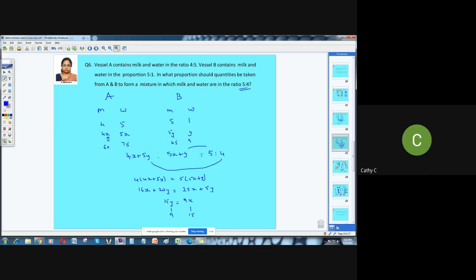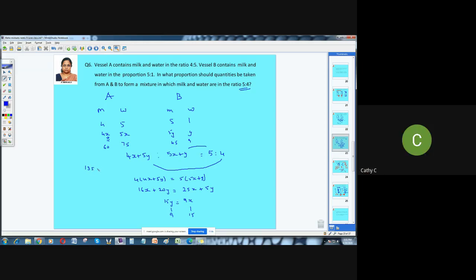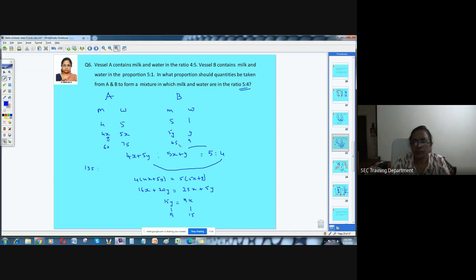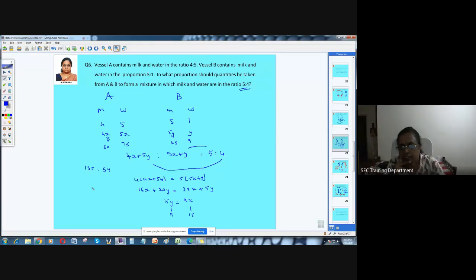And what is the question asked? In what proportion should the quantities be mixed from A and B? Then this is going to be the quantity. How much is this? 60 plus 135? Am I right? Yes, ma'am. 135, and this one is 54. Ma'am, how did you take 60 and 75? x by y is 15 by 9. How did you take one value for x and do it, ma'am? I didn't understand, but I think there is some mistake I made.